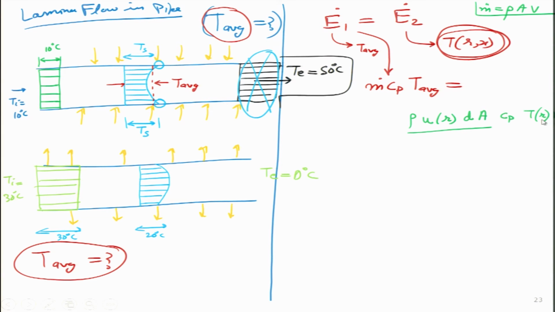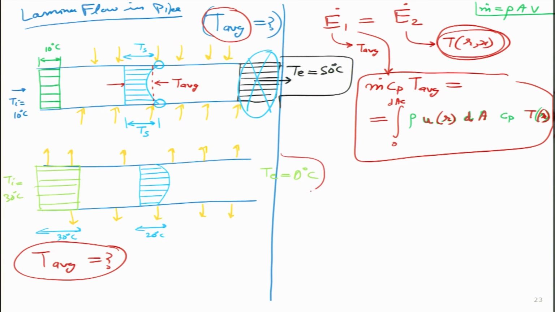So, you can see there are a lot of variables which are a function of R. Maybe I will write them with a different color, so that it becomes clear. So, u is a function of R and T is a function of R, and later on we will figure out dA also is a function of R. Rest are constants. So, this left hand side is equal to the right hand side, provided we integrate over area. This is the equation which is going to give me the value of T average. That is what I wanted from here, the average temperature inside the pipe. Again, this equation looks complicated, but if we integrate it, it will become very simple.